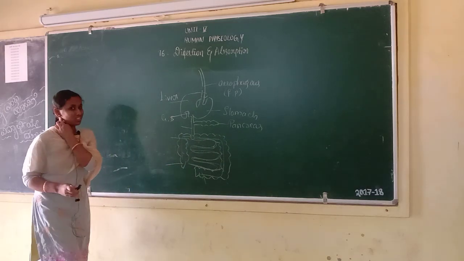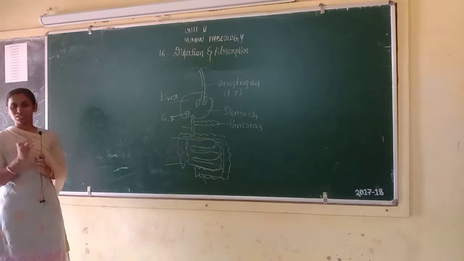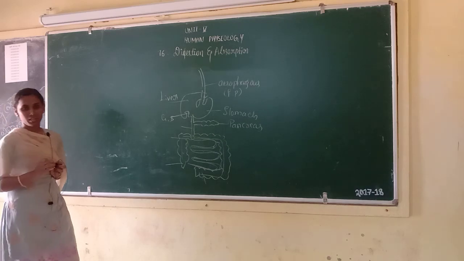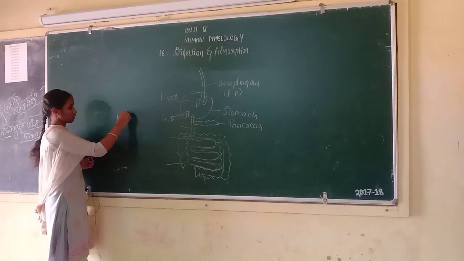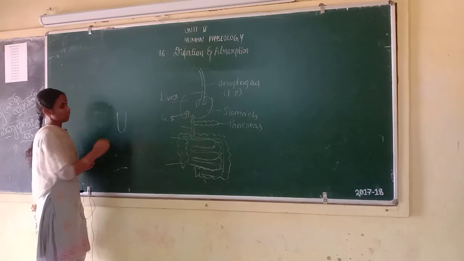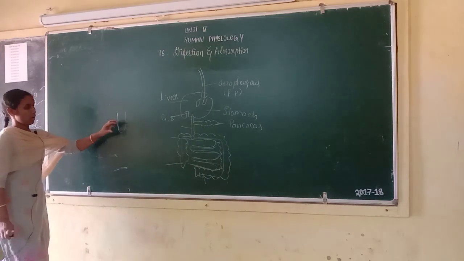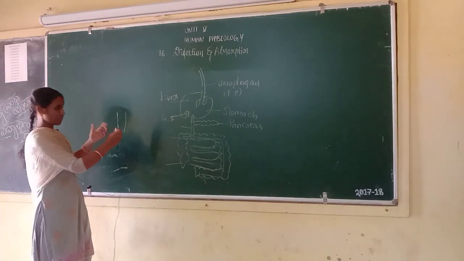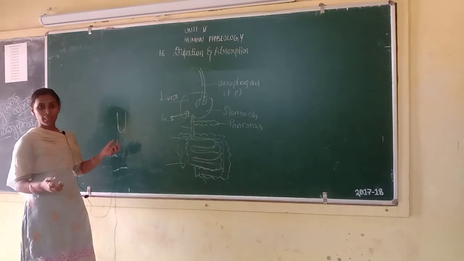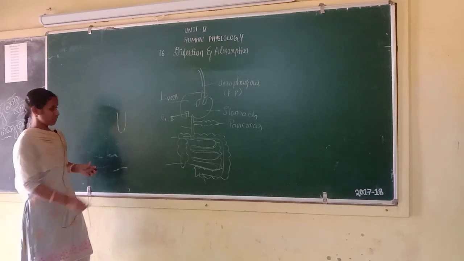First, the buccal cavity. The buccal cavity consists of the tongue and teeth. The tongue is a muscular, easily movable and glandular organ. This is the tongue. On the upper surface and lateral surface of the tongue are many papillae. Many papillae consist of taste buds.